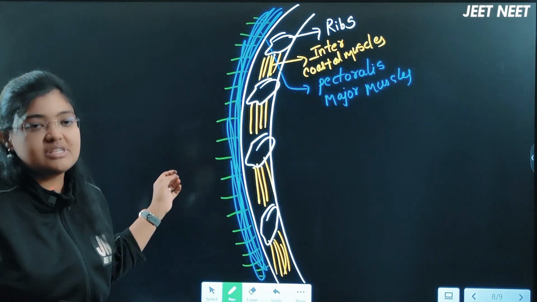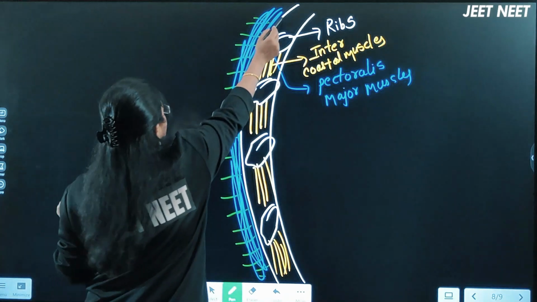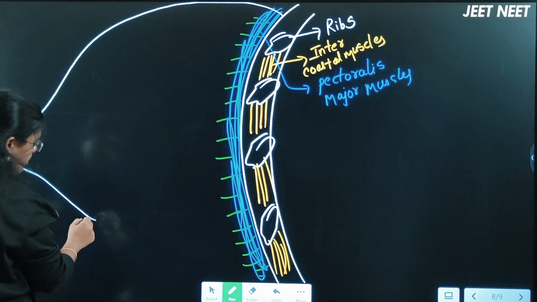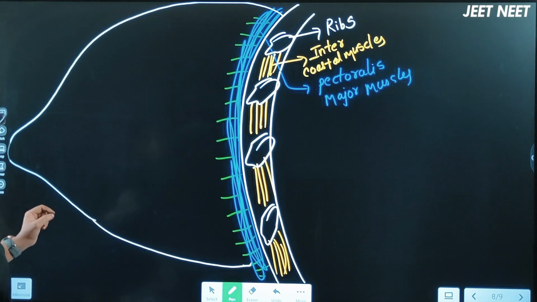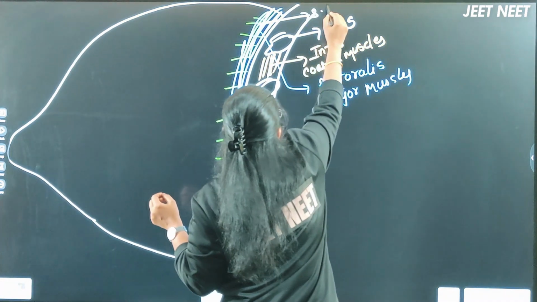So here also the suspensory ligaments will be present, right? Because of the help of these suspensory ligaments, this breast region can be held by the body of the female. Clear this point here? Okay, so I'm not writing this one. These are the suspensory ligaments.